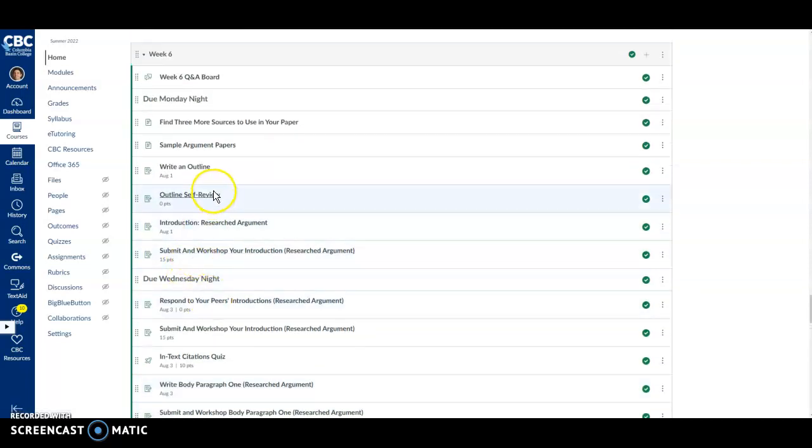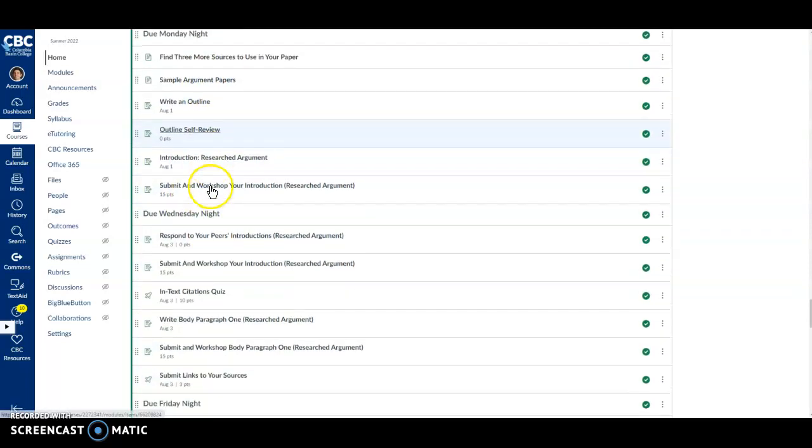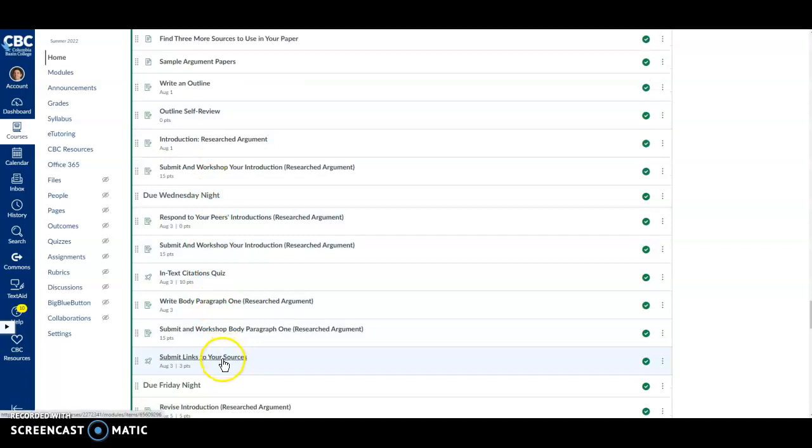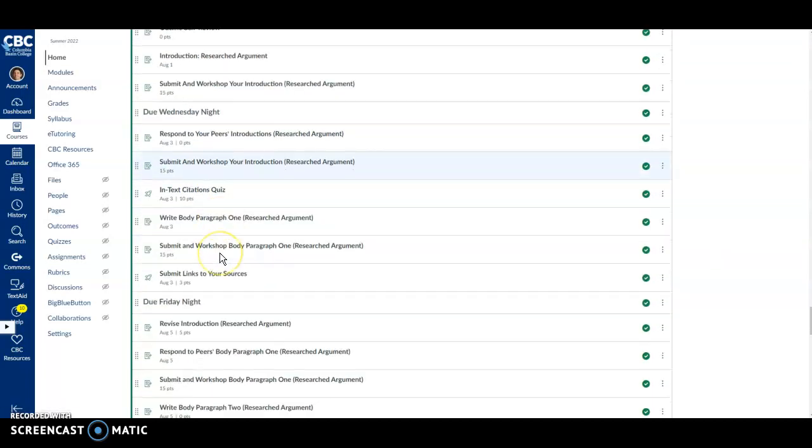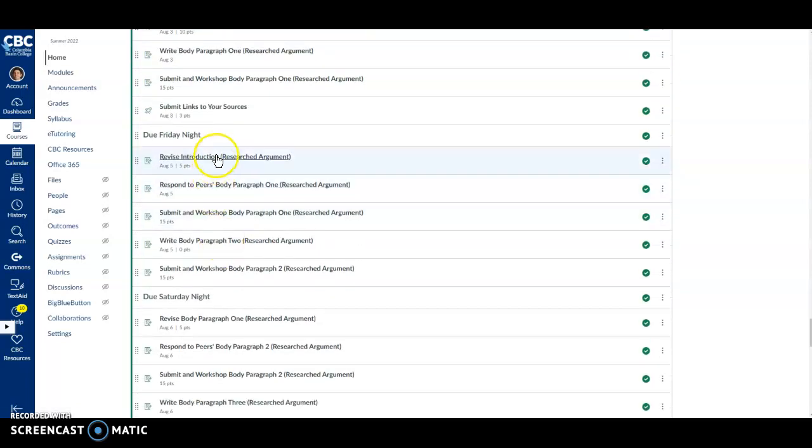So both Monday, Tuesday, and Wednesday you should be spending some time looking for sources, as well as working on these other assignments. Friday night you will revise your introduction based on your feedback, respond to your peers' body paragraph 1 on this activity. You'll write body paragraph 2 and submit that as well by Friday night.